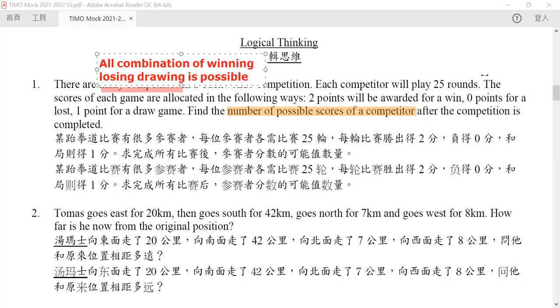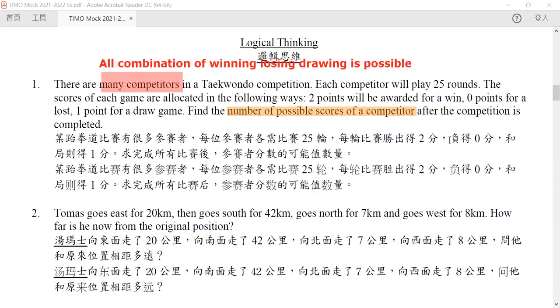Now, if we do not have that many people in here, then the number of winning, losing and drawing may be limited. For example, if there are only 2 people here, if one of them wins, then the other loses, and no one is going to draw. The keyword in this question is that there are many competitors, which means that we can safely regard all combinations of winning, losing, and drawing for these 25 rounds as possible. Okay, this is very important.